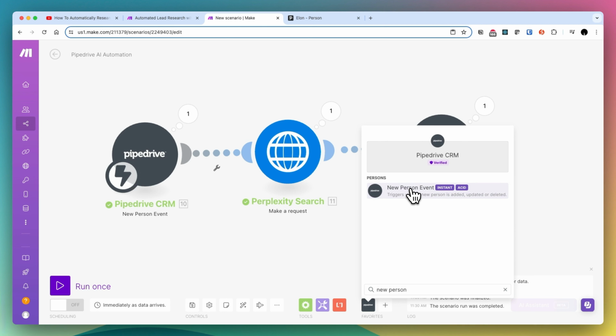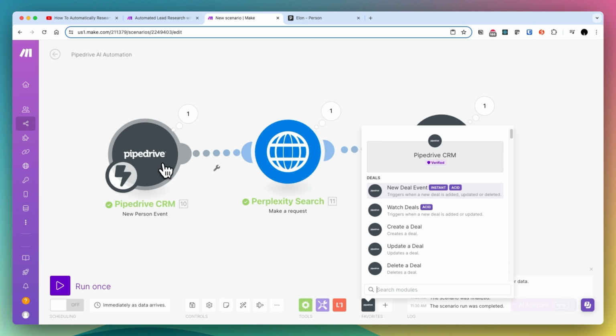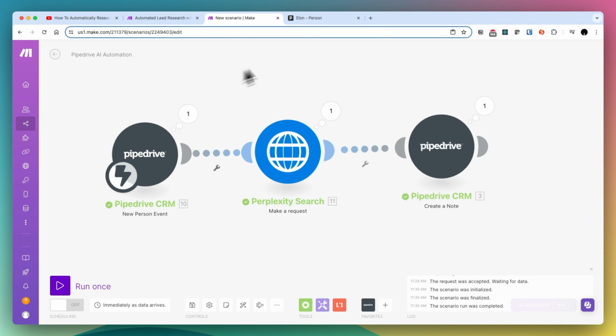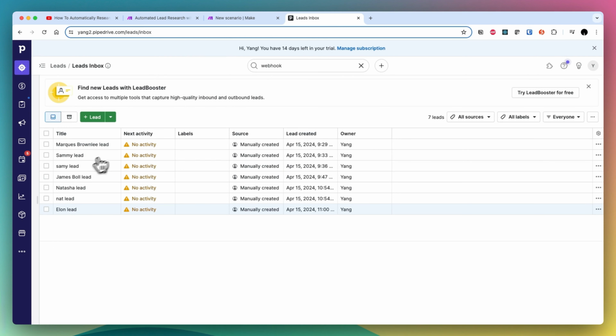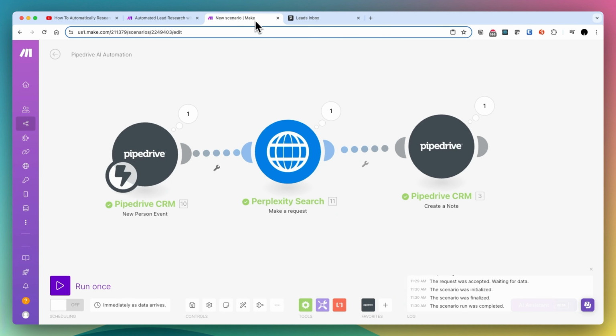Depending on how you use Pipedrive, you potentially might look for new organization event. So when a new company is added, for this example, I'm going to use new person event just because I think this is a bit more generic for more people out there. But it's really up to your processes. So if you're looking for new organization, that will work too. So this new person event will trigger every time I add a new person into Pipedrive. And sometimes, a lot of the time, that will be a new lead, but also if people are adding contacts directly. So once that happens, what I'll do is pass that person's email into Perplexity search.